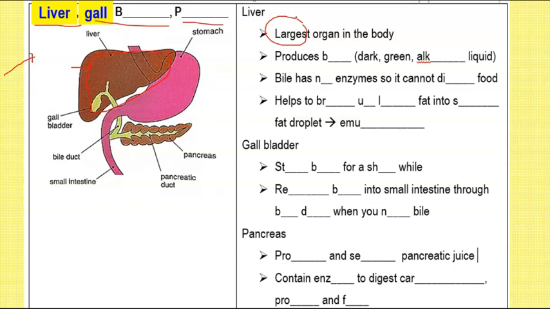Okay, the next thing we're going to be talking about is your gallbladder. Now, your gallbladder is this small little structure that is actually very close to the liver, actually next to it. Okay, and last but not least, we're going to be talking about this organ known as the pancreas, which actually looks like a leaf, right? This is like it looks like the shape of a leaf. Okay, so this is the pancreas. Please spell the word pancreas correctly.